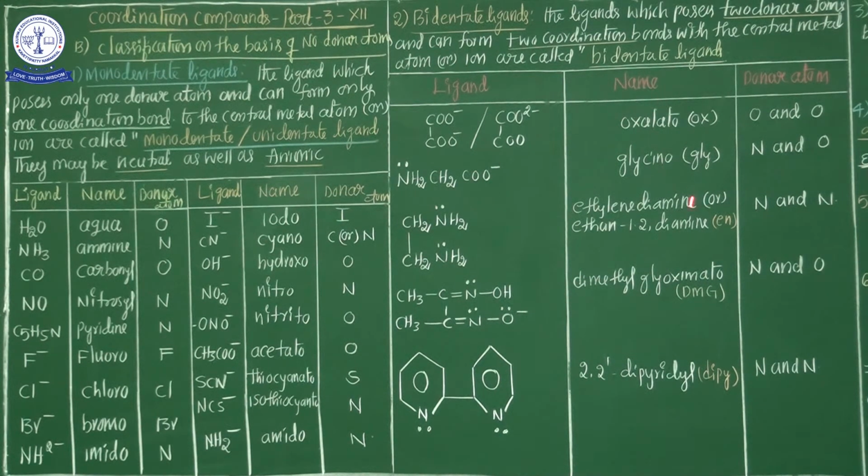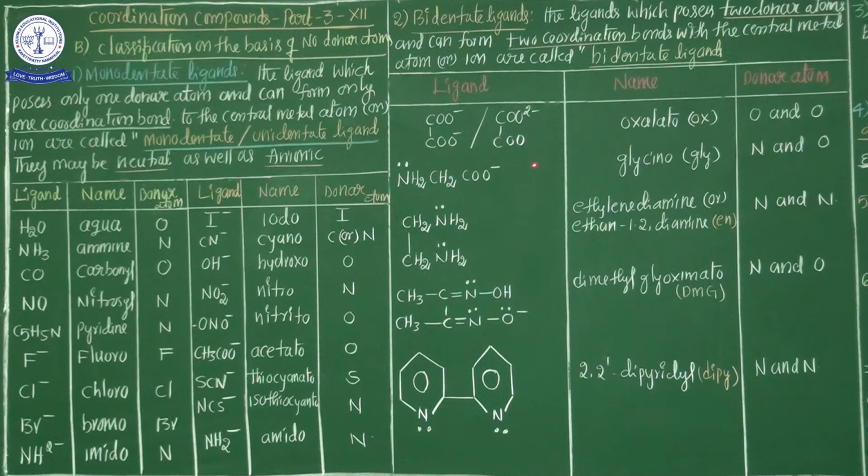Monodentate or bidentate? Cyano is generally monodentate. Whenever you read any ligand name, you should immediately recall which category it belongs to: monodentate, bidentate or tridentate. Oxalato is a bidentate because in the oxalato species two donor atoms are there.